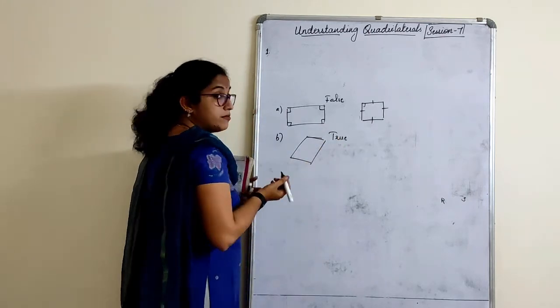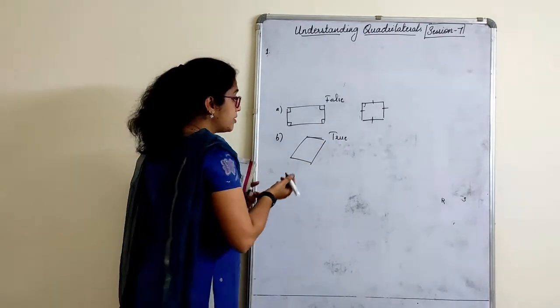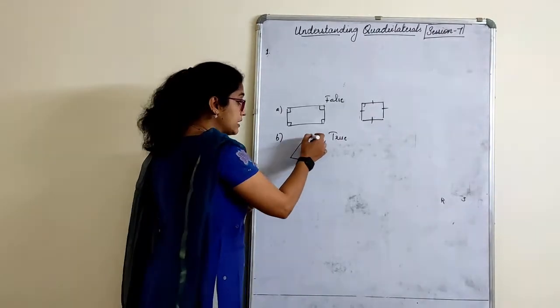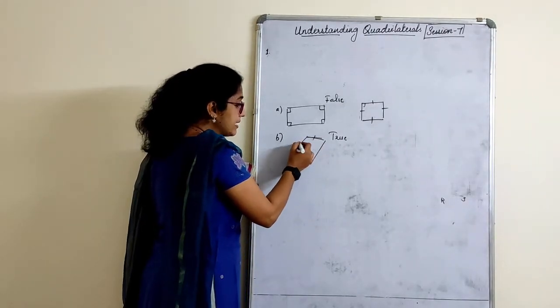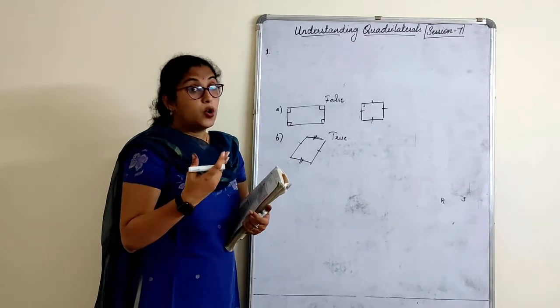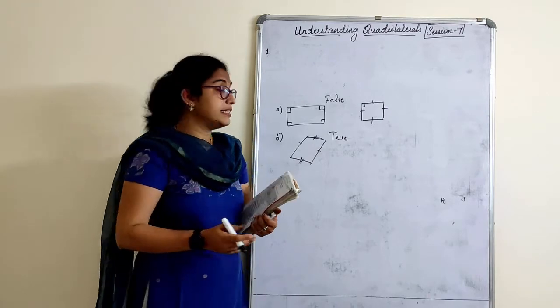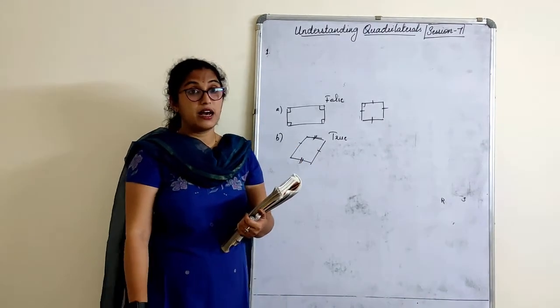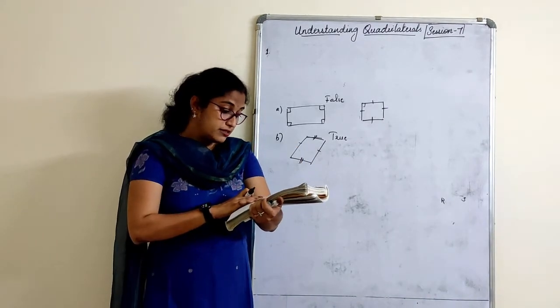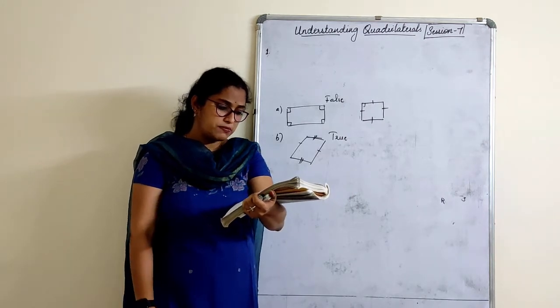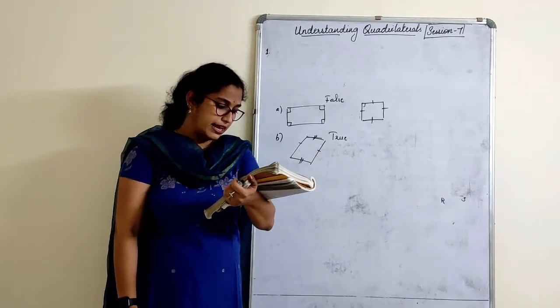The second one is true. Why? All rhombuses are parallelograms because what is the property of the sides of a rhombus? All sides are equal, but still opposite sides we can say are equal. Opposite angles are equal in a rhombus? Yes. Even in a parallelogram? Yes. So all rhombuses are parallelograms. Next, all squares are rhombus and also rectangle.